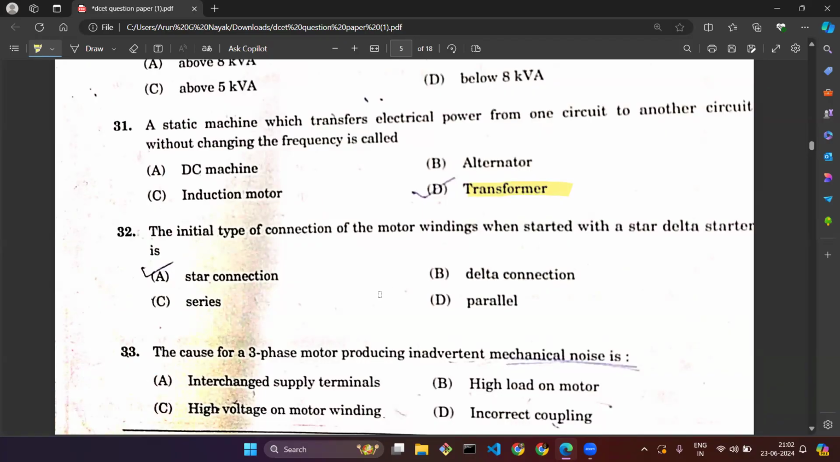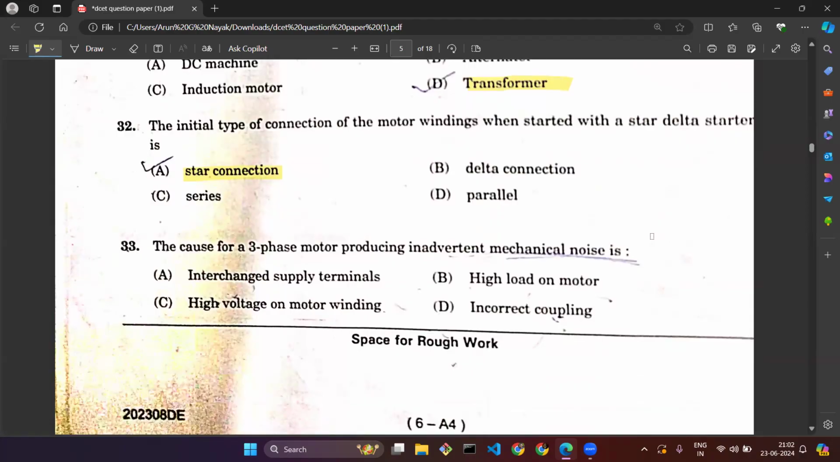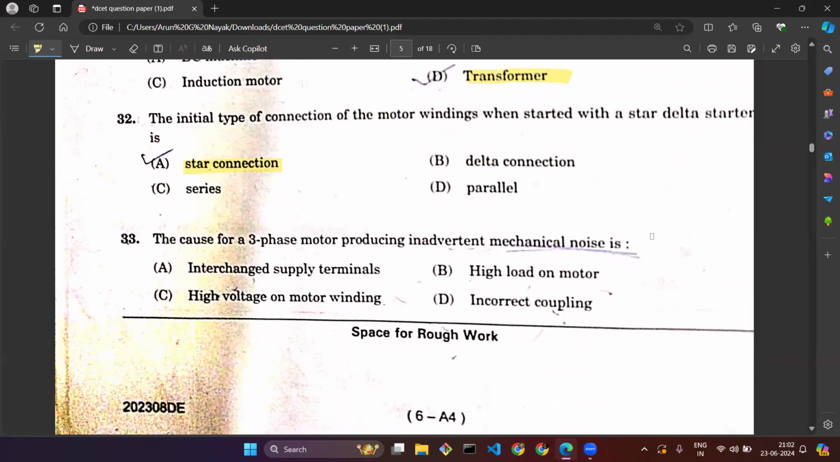Question number 32. The initial type of connection of the motor windings when started with the star delta starter is. So whenever there is a concept of star delta starter, you can guess that it is related to something star. The correct option is a star connection. So whenever there is a concept of star starter, you can clearly say that the answer is star connection. 32, correct option is option A.